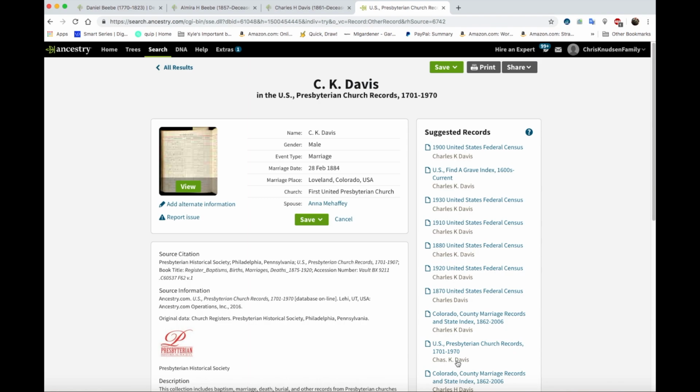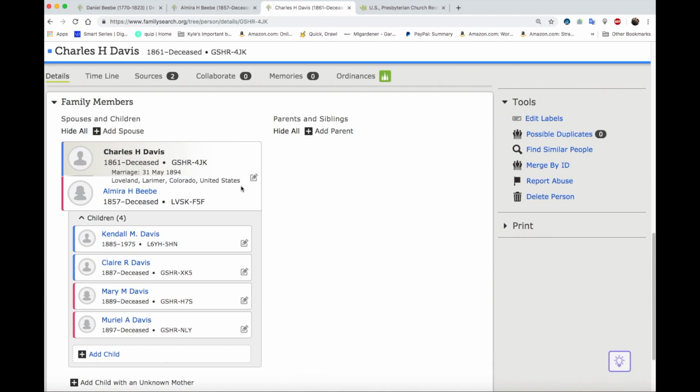Oh, man. Oh no. So there's a Charles K. Davis, married in Loveland, Colorado, and Anna Mahaffey, a February 1884. When did they get married?